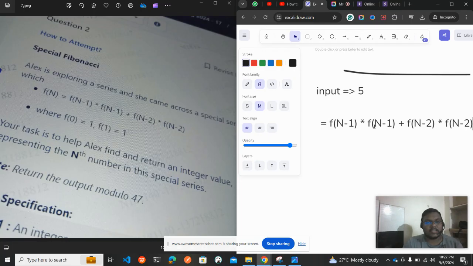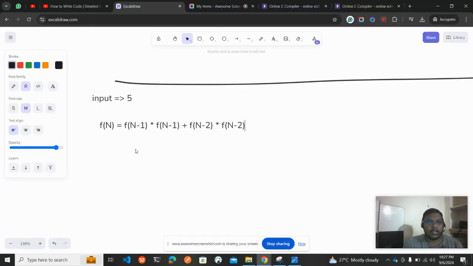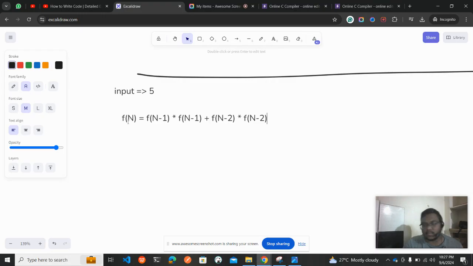So now let us put this 5 in. f of 5 is equal to f of 4 star f of 4 plus f of 3 star f of 3. So n is 5, right?